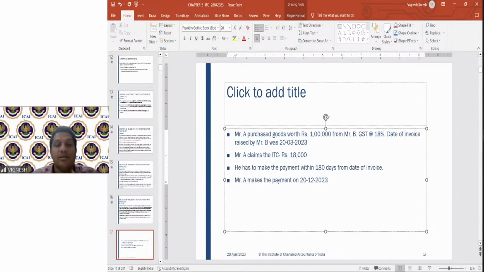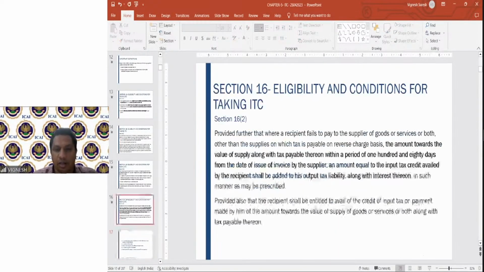Here, once September 20th has elapsed, Mr. A has to reverse the ITC that was claimed. He has claimed this 18,000, and he has to reverse that respective ITC. That is what has to be done.